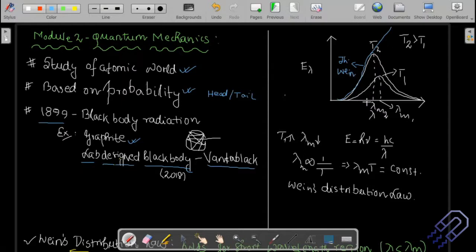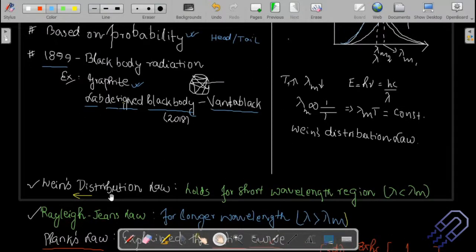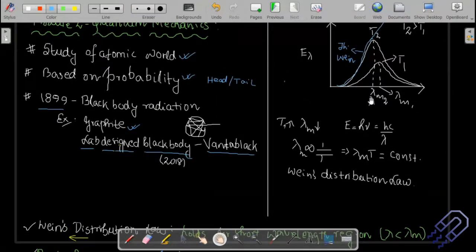That means it agreed for the low wavelength region. Let me scroll down a bit. I've written the sentence here: Wien's distribution law holds for the short wavelength region. That means when lambda is less than lambda m, whatever wavelength you are considering is less than the maximum wavelength, this law was valid. So it failed because it did not explain the higher wavelength region.